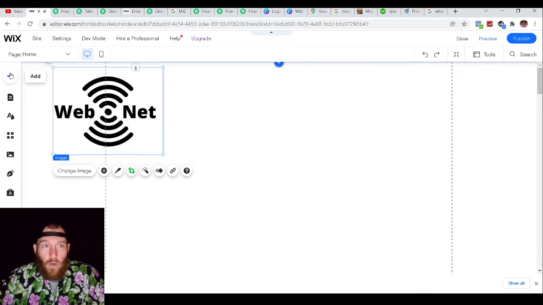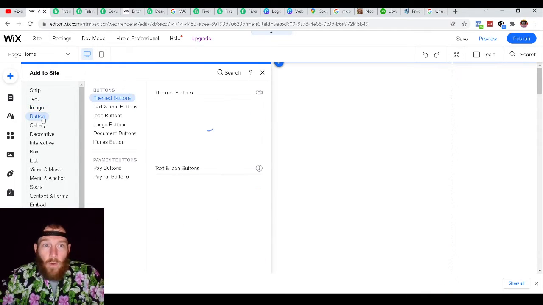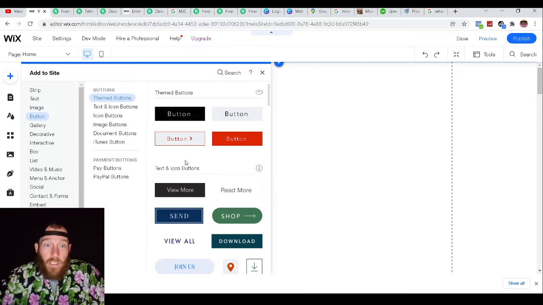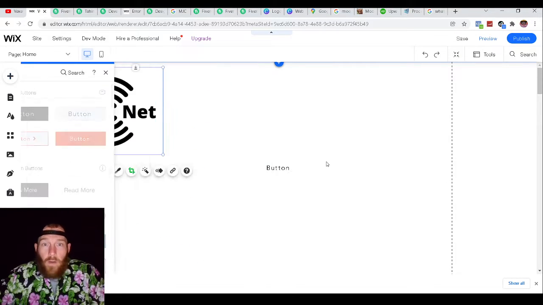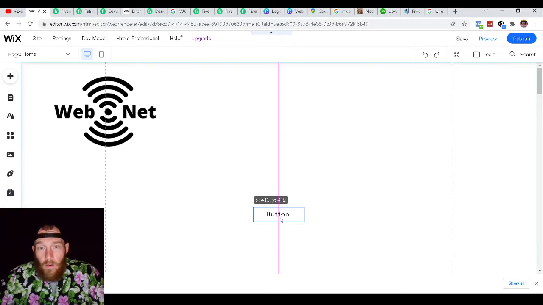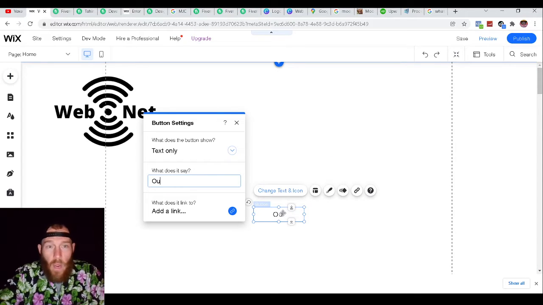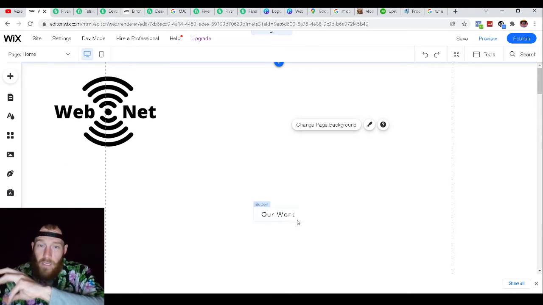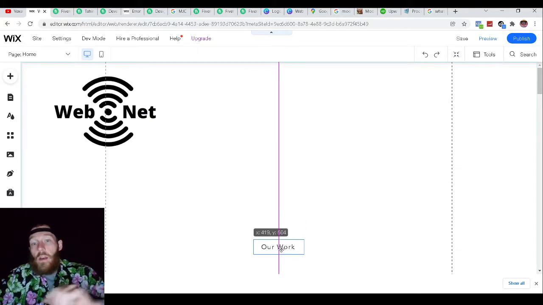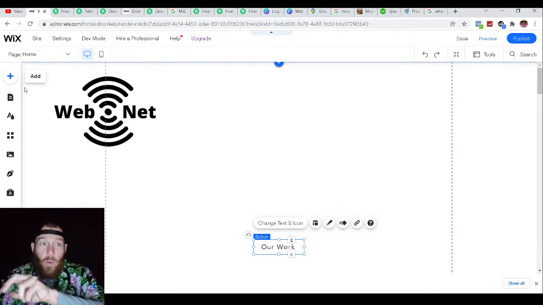Now you've got your logo, and then you're going to go into add, then into a button, and you're going to find out what button makes you happy. Which one of these buttons do you want your work to look like? Pick one of them. The whole goal here is to have our work. So what you're going to have is a website logo, a CTA on your landing page, which is this button right here, and then a CTA is what you're going to say.